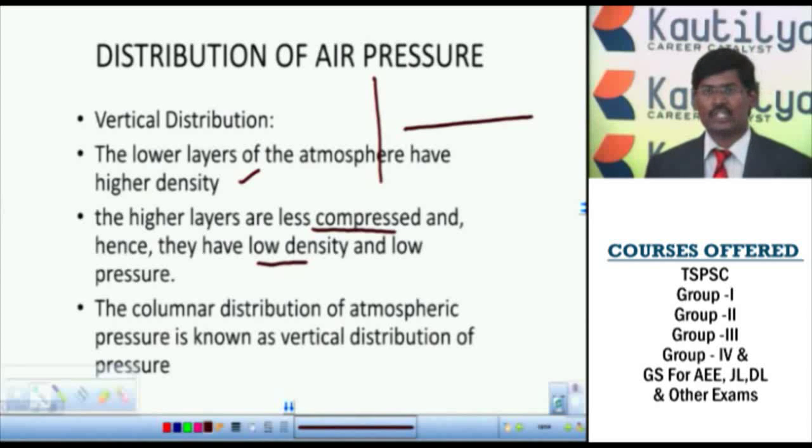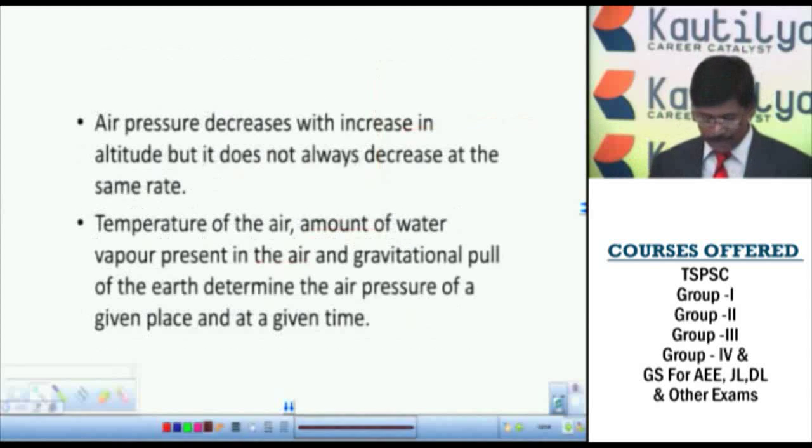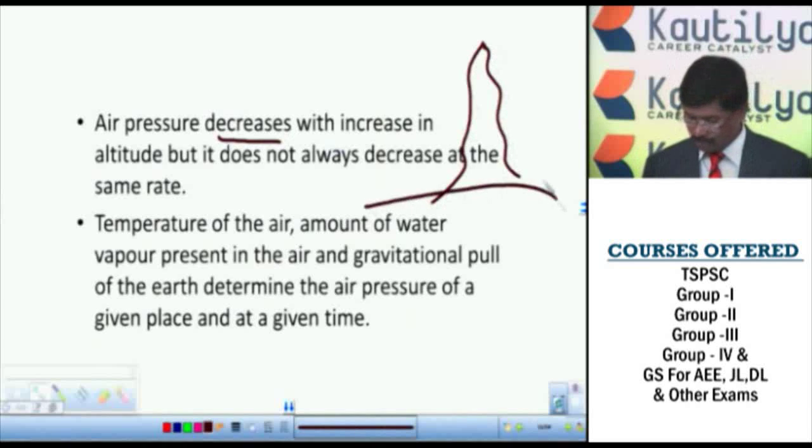When you go to high altitude, away from the earth surface, it is called the vertical distribution of the atmospheric pressure. The pressure decreases with increasing altitude.